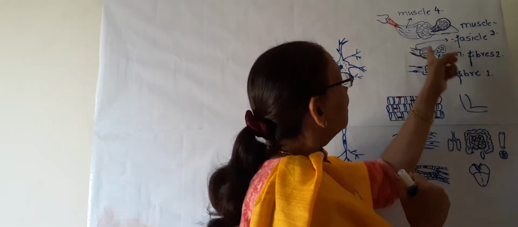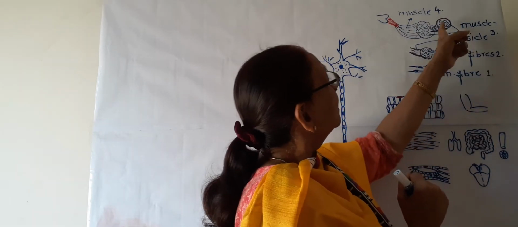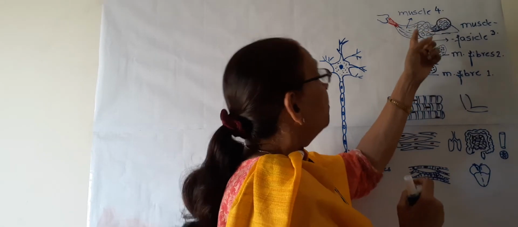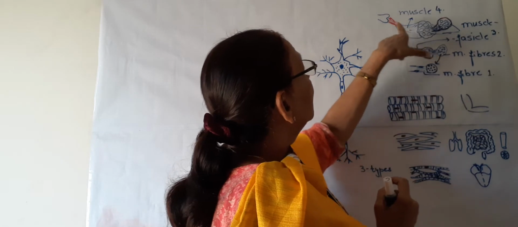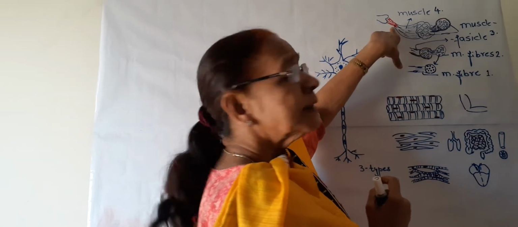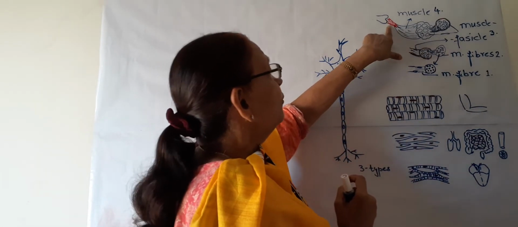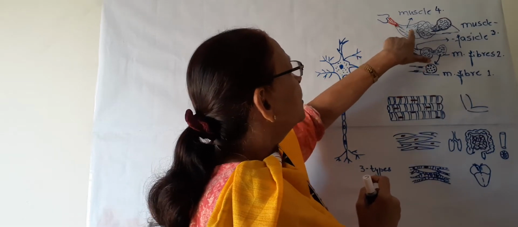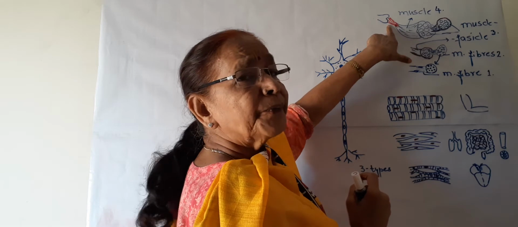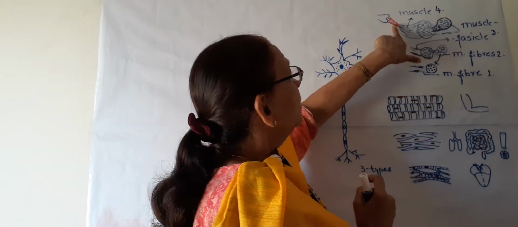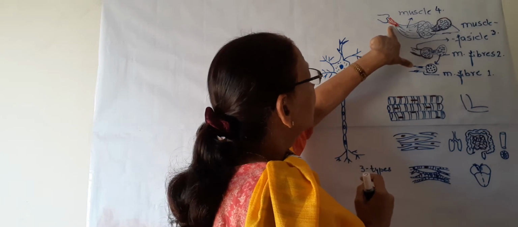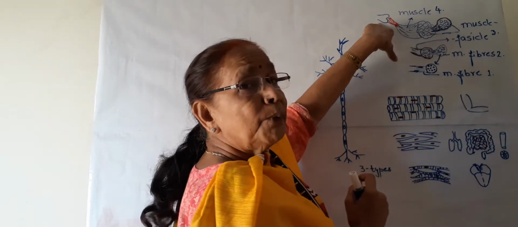The bundle of these fascicles forms a muscle which we have in our body. This is the muscle, this is bone, and this is tendon. All of you know that this tendon is connective tissue, like ligament, but it is tendon. It connects muscle to the bone.